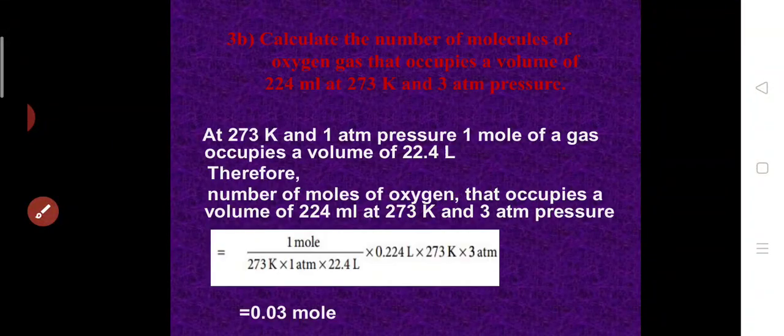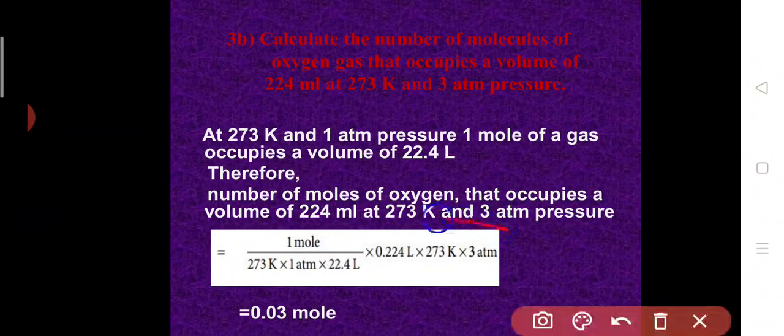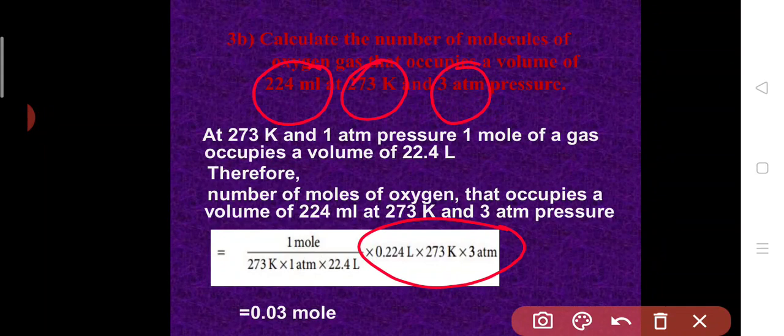For 1 mole it is 273 Kelvin, 1 atmosphere. The volume is 22.4 liters. The one we are going to identify should be on the right hand side. That is 0.224 liters. You have to convert this ml into liters, and this 273 Kelvin will come as it is, and this 3 atmosphere. Now you have to do the calculation.